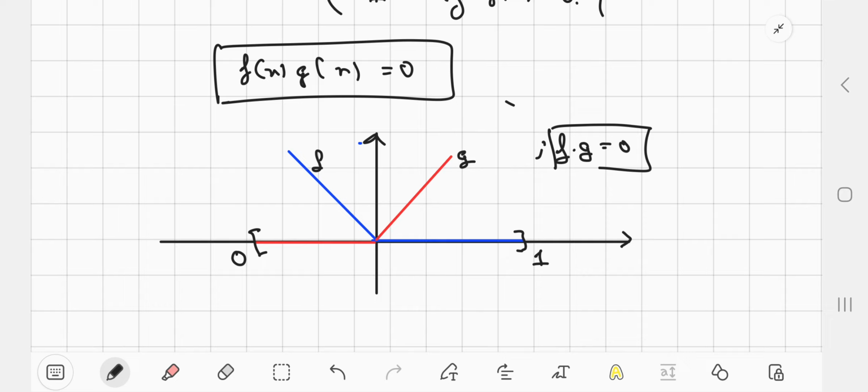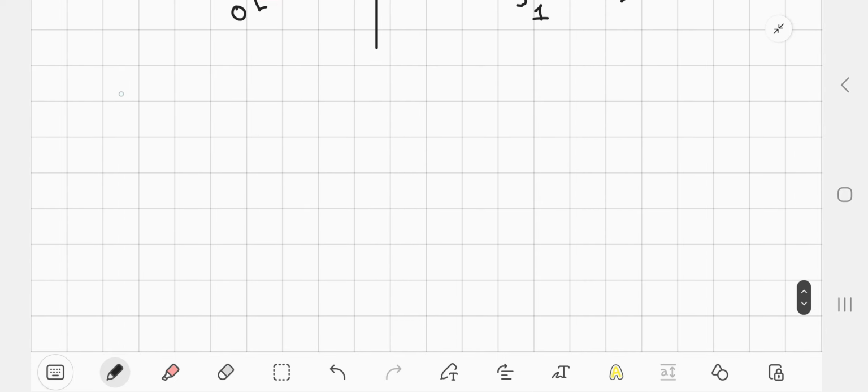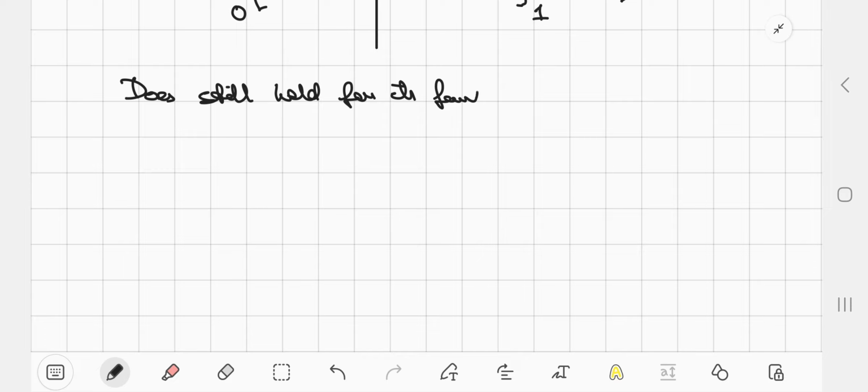Can we say the same if we talk about continuous functions? Does this still hold for continuous functions? For continuous functions, even if I consider R to be the same set, where now we just assume that each function is continuous, the units are still the same. The units are still the functions which are non-zero at every point, but there may exist functions which are neither units nor zero divisors.